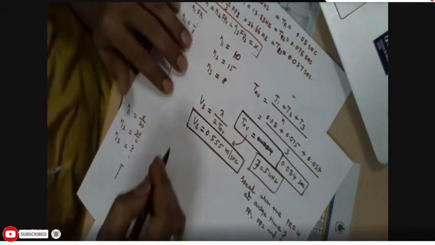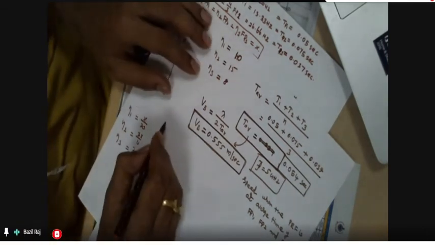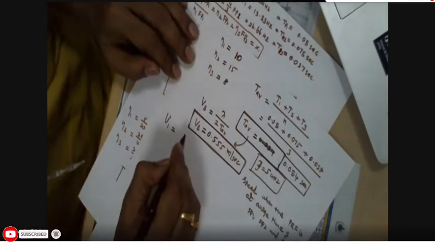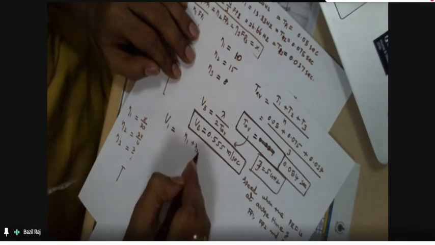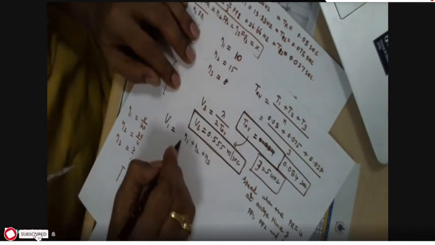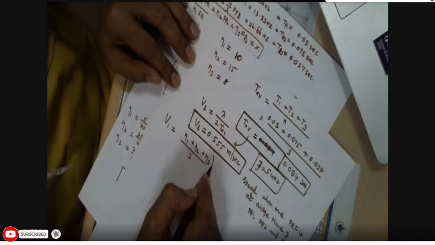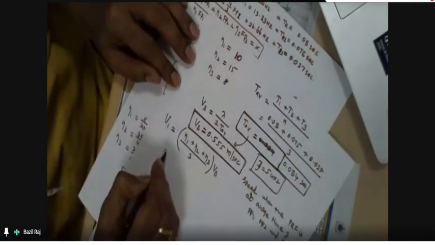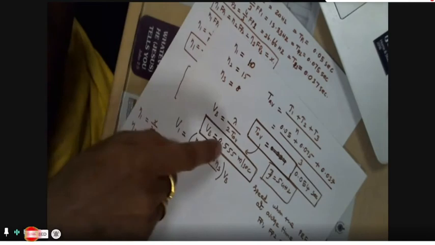Next, we will go to the staggered blind speed. The first blind speed V1 is equal to eta 1 plus eta 2 plus eta 3 divided by 3 into VB. That means this blind speed is increased because of staggered operation.